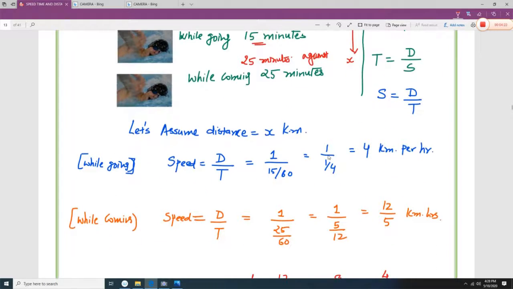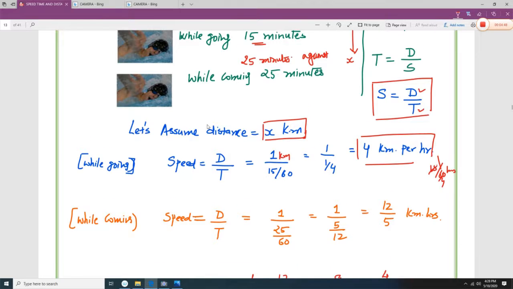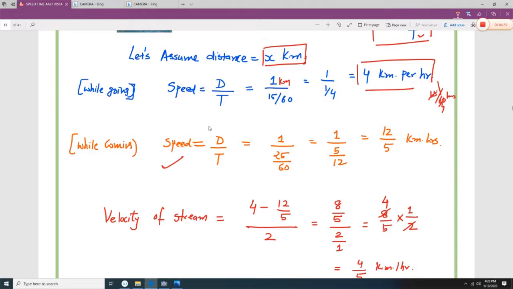Here the distance is not given, so we assume the distance is x kilometers, and we have to find the speed. Speed is equal to distance divided by time. Distance is 1 kilometer and time is 15 minutes, which means 15 over 60 hours, so 1 over 4. So 1 divided by 1 over 4 is 4 kilometers per hour. Now while coming back, the same equation applies. It is 1 over 25 over 60, because 25 minutes has to be converted into hours. So it is 1 over 5 by 12, which is 12 by 5 kilometers per hour.